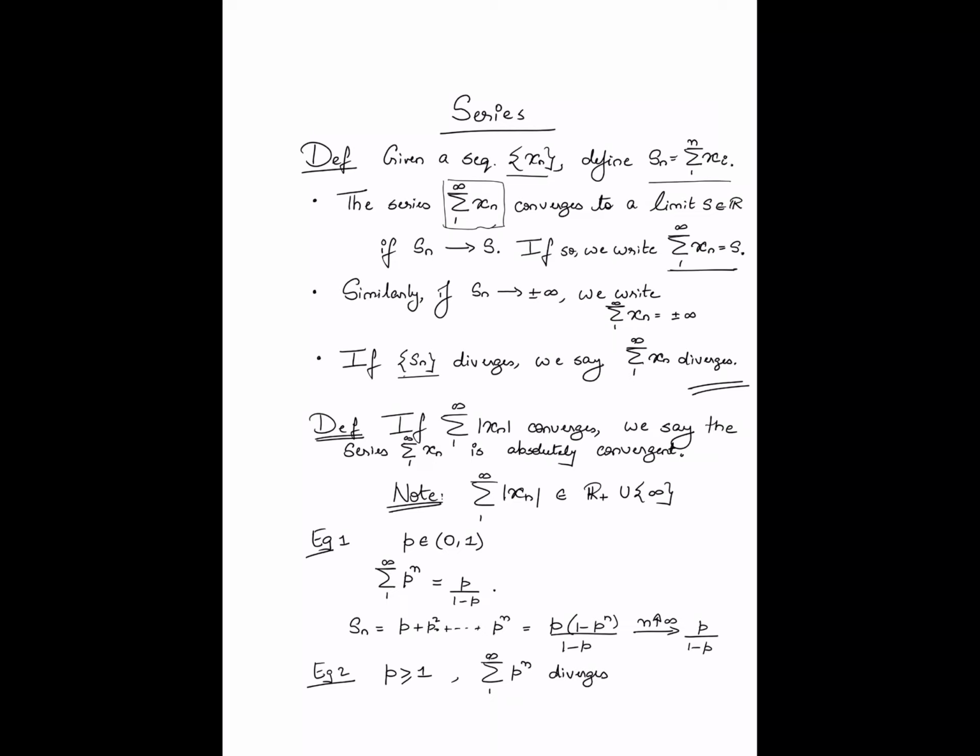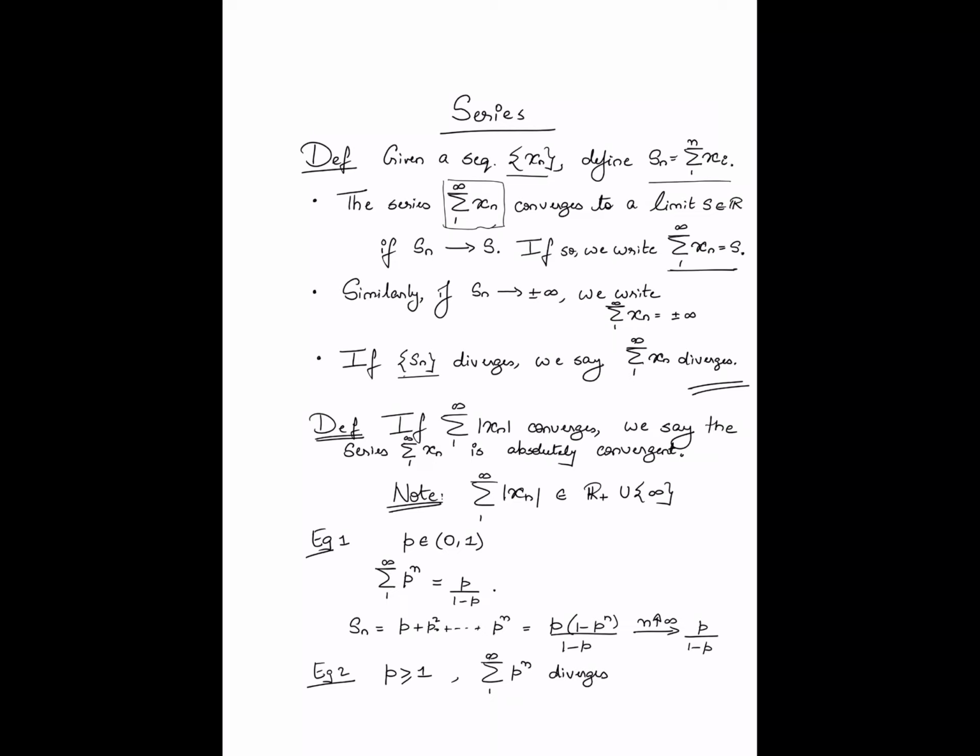If p is greater than 1, this is now an increasing GP. Again you can write out the running sum precisely in closed form and show that the sequence of running sums tends to plus infinity as n goes to infinity, right? So that is why the series diverges. Fine. So these are a couple of quick examples.